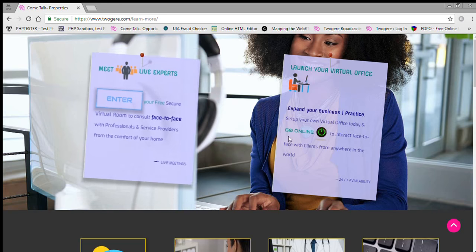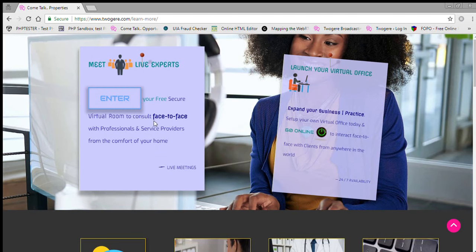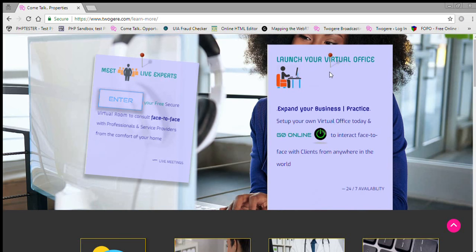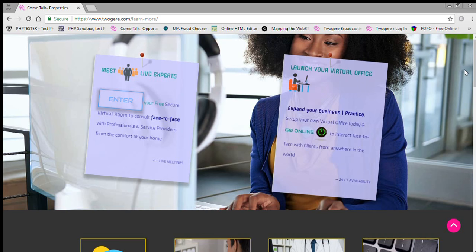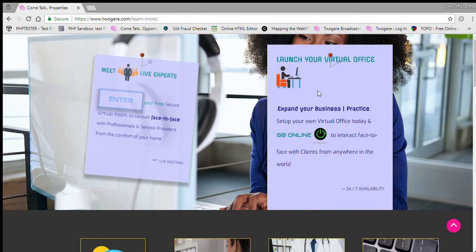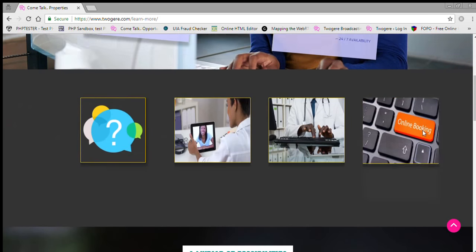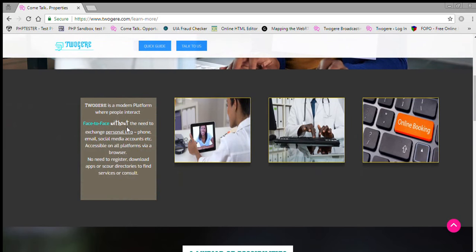So as you can see, there are basically two concepts. One is you come in from a client's perspective, you just want to meet experts. So that's the first perspective. The second is you want to launch a virtual office. So you're a business, you're an individual, and you want to launch your practice, set up your virtual office to expand your reach, or maybe cut down, avoid some of the stifling running infrastructure costs. This is one way of doing this, spreading out your reach and doing it cost effectively. So you could set up your own virtual office using Twogere, the tools that we provide you with this platform.